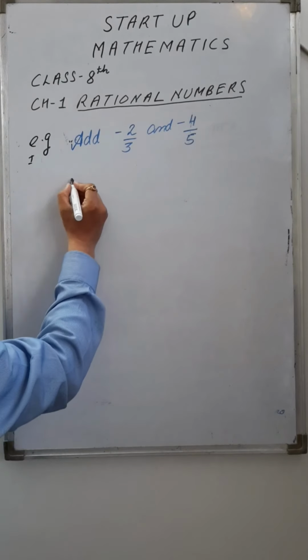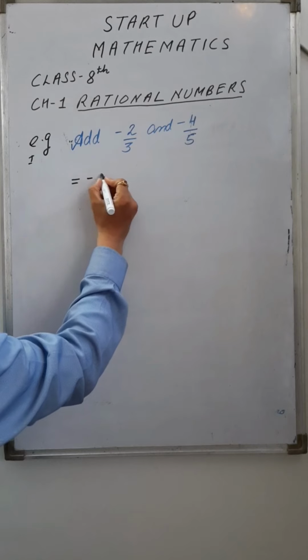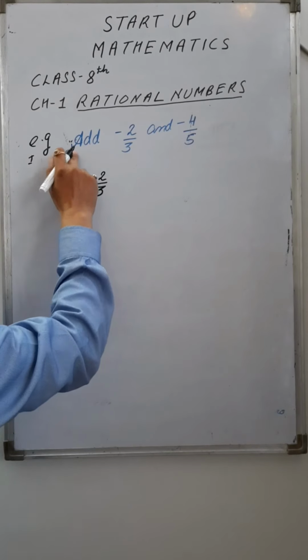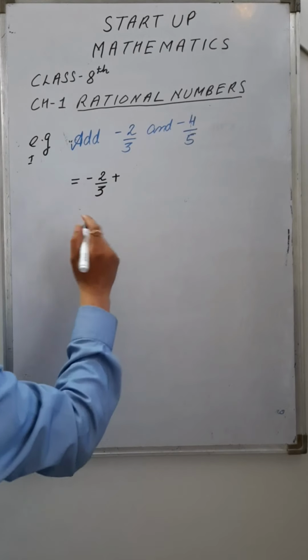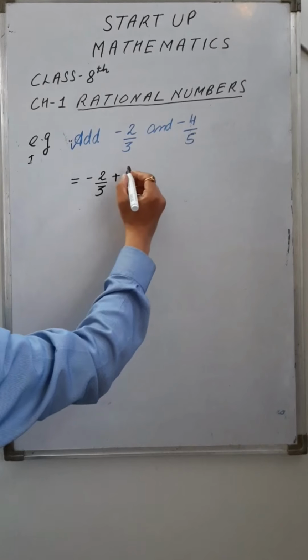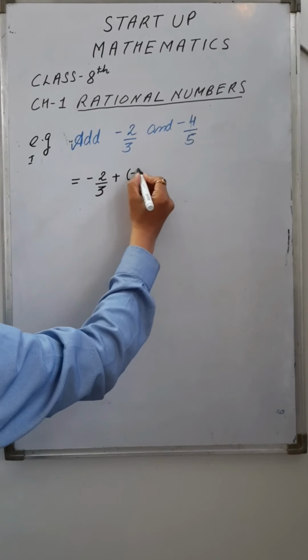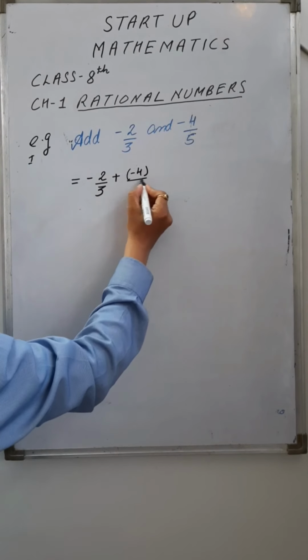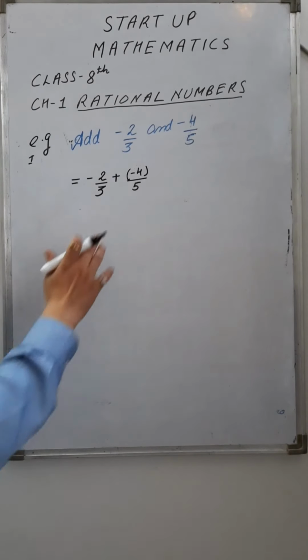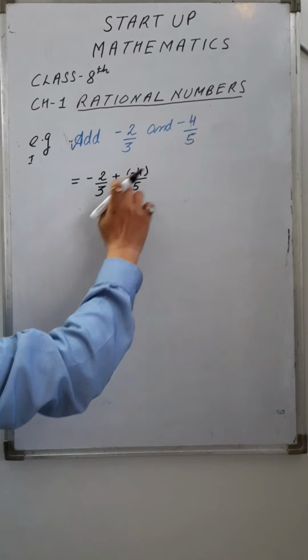Again, rewrite it. Minus 2 upon 3. We have to add, so I will write a plus sign, and I have to add minus 4 upon 5. So I will write this minus 4 in the bracket with the denominator. We can write the negative in the bracket.